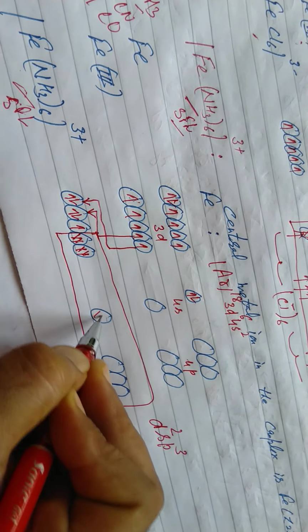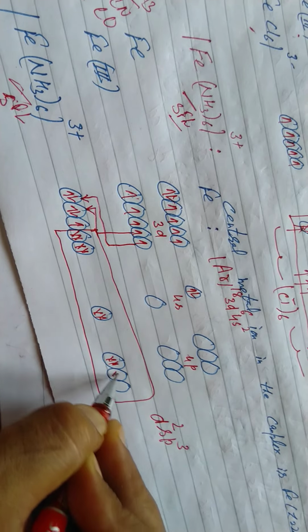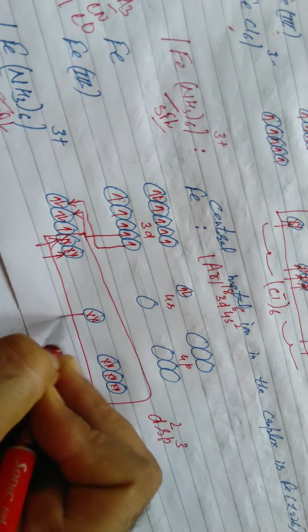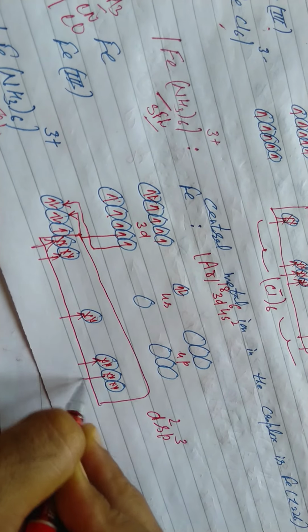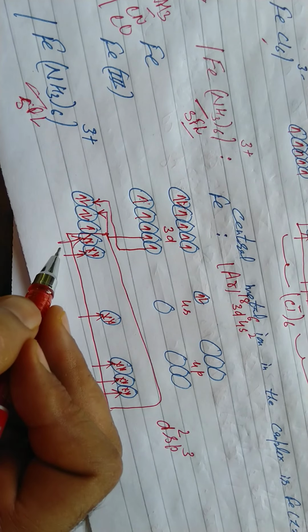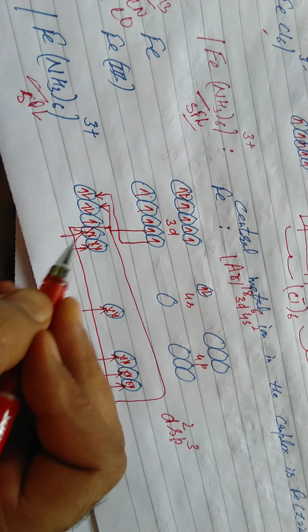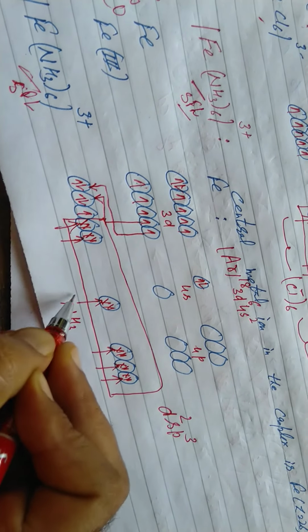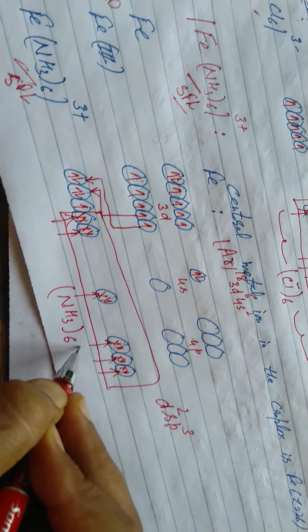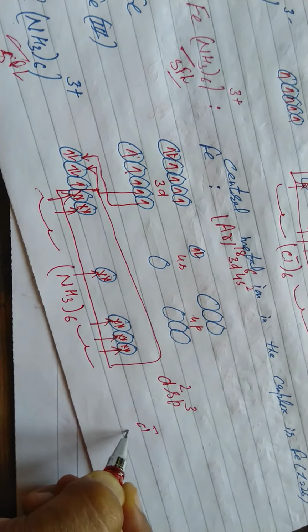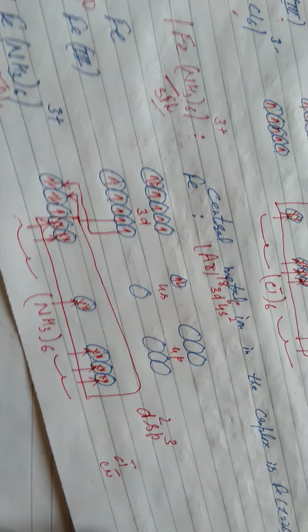Mention double crossing. Coordination number 6, 6 bonds are formed: 1, 2, 3, 4, 5 and 6. Students, the ligand is the donor and the metal is the acceptor. Acceptor side head and donor side tail. The ligand is NH3. It is a neutral ligand, so no charge, 6 times. Charge is mentioned either on halide or on cyanide. In case of neutral ligands, charge is not mentioned.